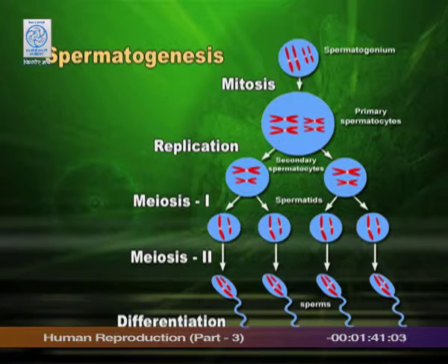Coming back to this slide, after the first meiotic division, which is reduction division, these two cells have half the number of chromosomes. Now, they will undergo simple mitosis to produce 4 cells, and these 4 cells will give rise to 4 sperms. The point for you to understand is that one spermatogonium will give rise to 4 sperms. Now, you have understood the process. In spermatogenesis, one cell gives rise to 4 cells, and these will give rise to 4 haploid male gametes, the sperms.